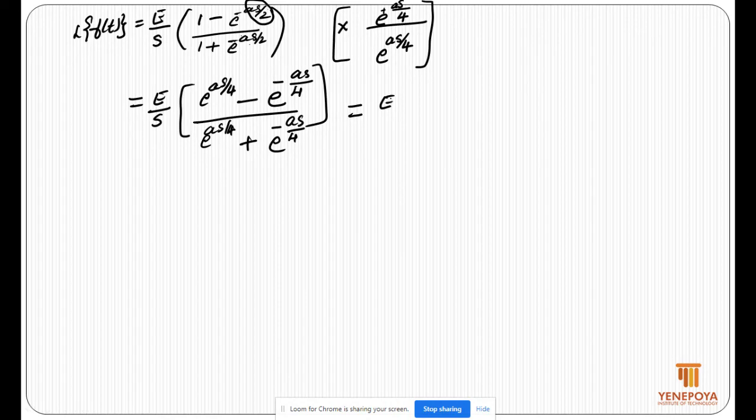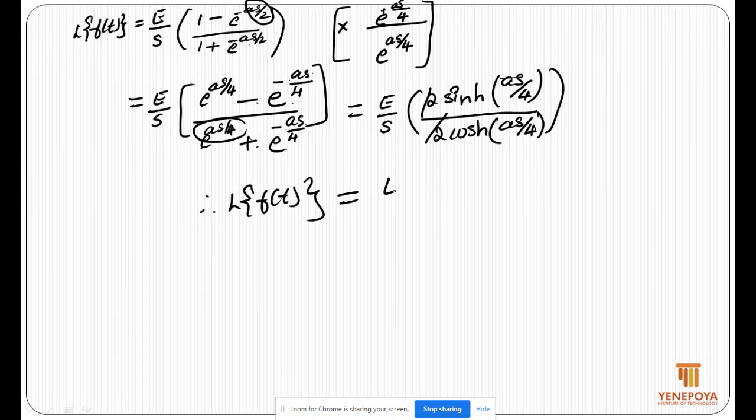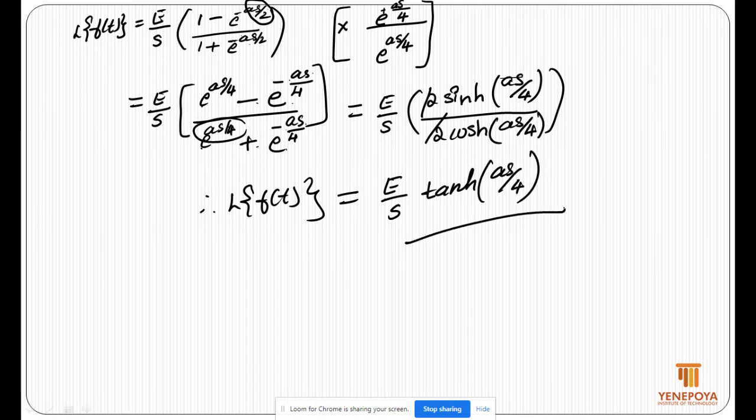Now e by s, e power theta minus e power minus theta is 2 times sine h of theta, theta is as by 4, divided by e power theta plus e power minus theta is 2 times cos h theta, theta is as by 4. 2 gets cancelled. Therefore, Laplace transform of f of t is equal to e by s sine by cos, it is tan hyperbolic as by 4. This is the final answer.